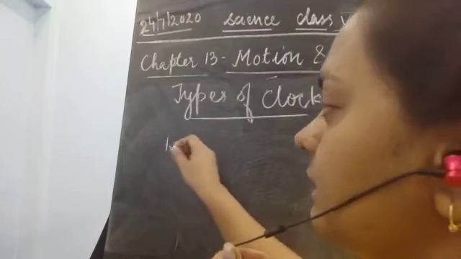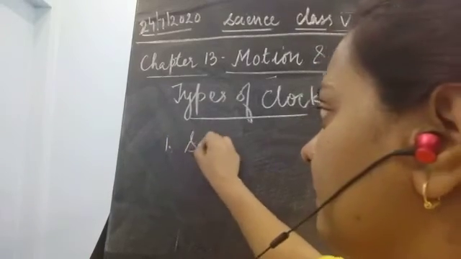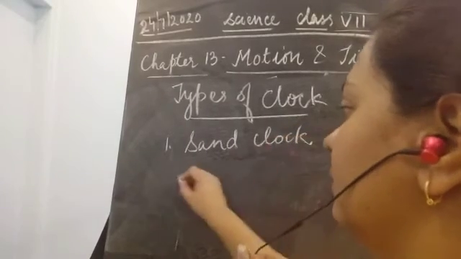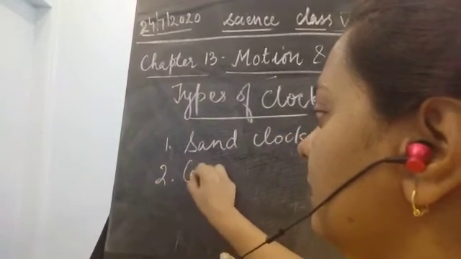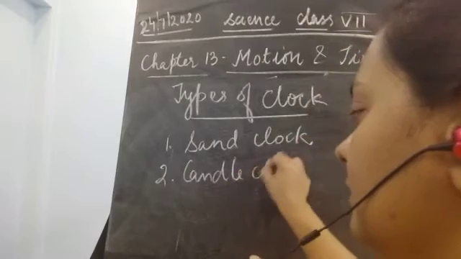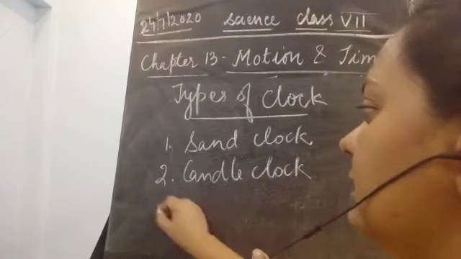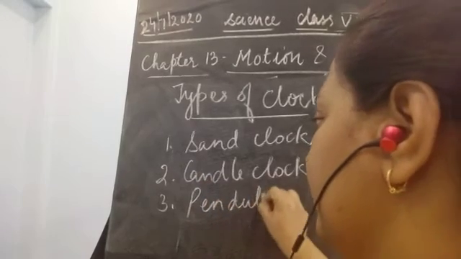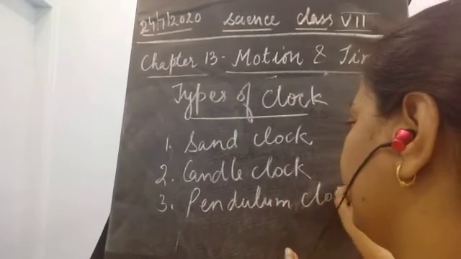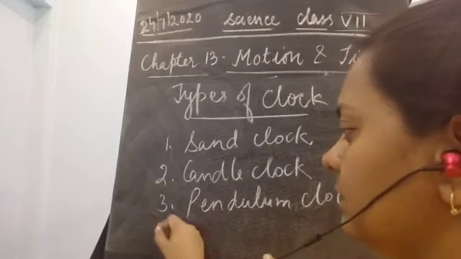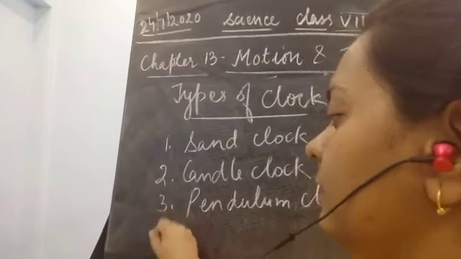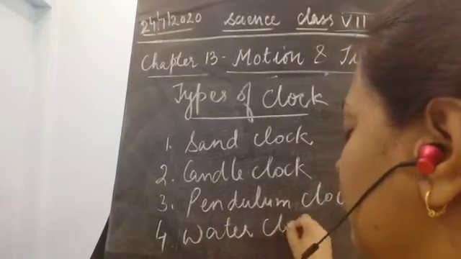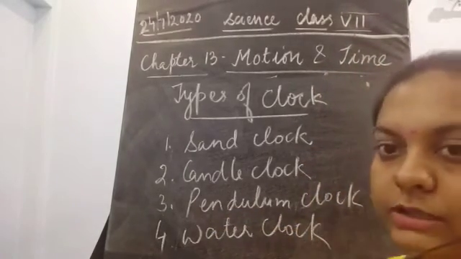First we will discuss the sand clock, then the candle clock, next the pendulum clock, which we have discussed, then the water clock.